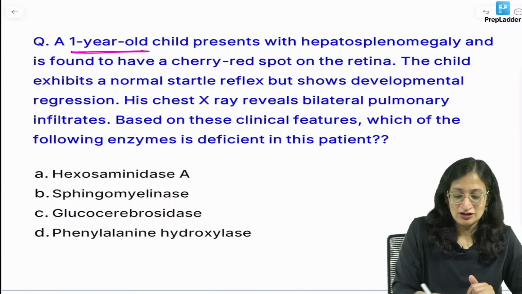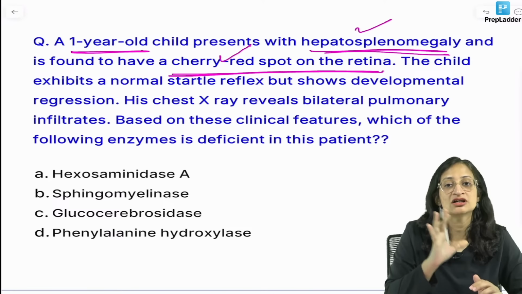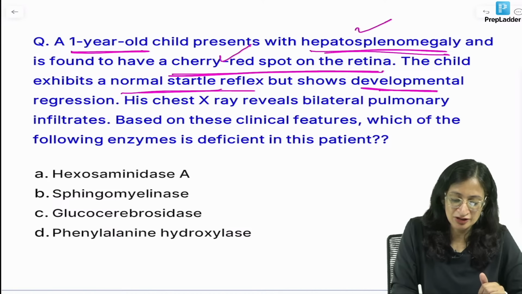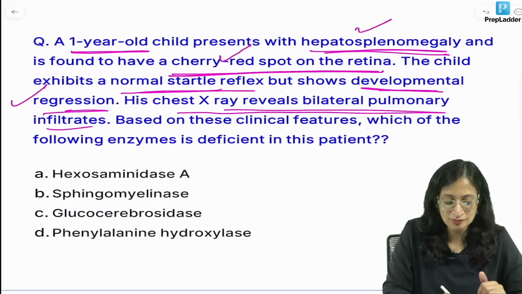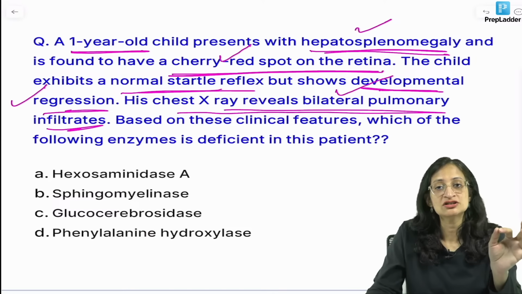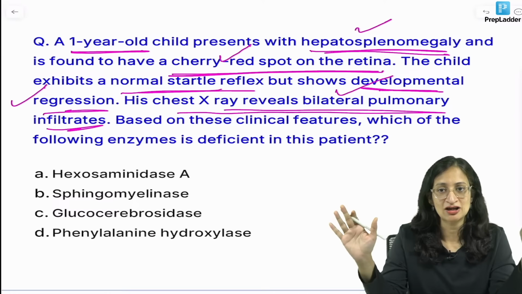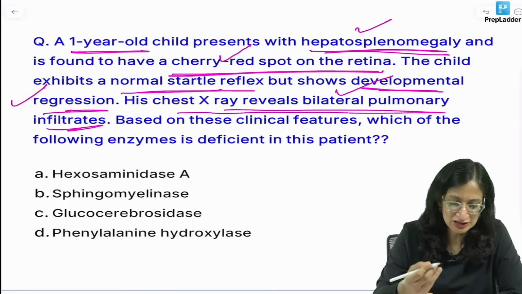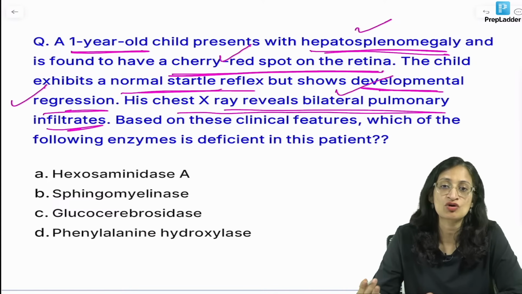A 1-year-old child presents with hepatosplenomegaly and is found to have a cherry red spot on the retina. Hepatosplenomegaly, cherry red spot, so it has to be a lysosomal storage disorder. The child has a normal startle reflex but has developmental regression, so CNS involvement is there. Chest X-ray reveals bilateral pulmonary infiltrates. So a storage disorder with cherry red spot, hepatosplenomegaly, lung involvement. I get my diagnosis. Waiting for your replies. Okay, the names of enzyme replacement therapies, yes, it is important. You can have enzyme replacement therapies available for all of these except.